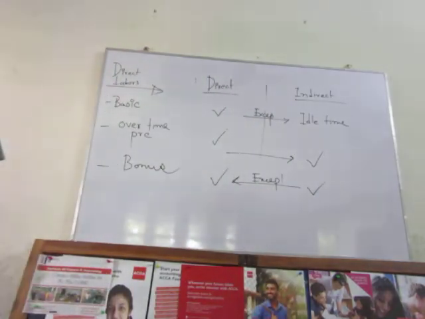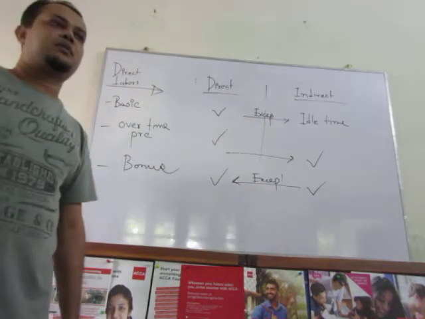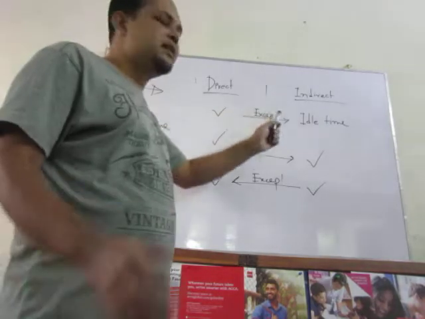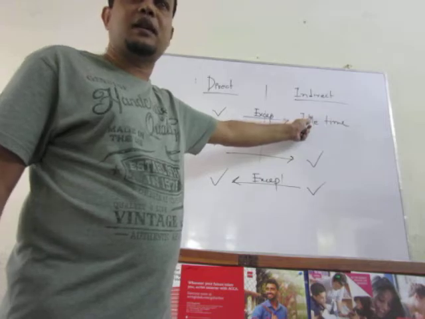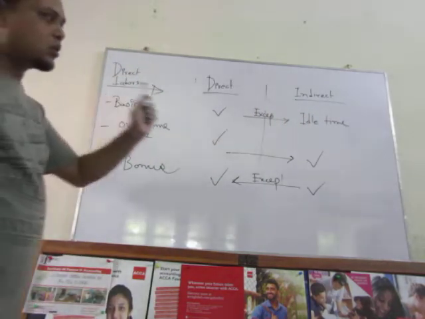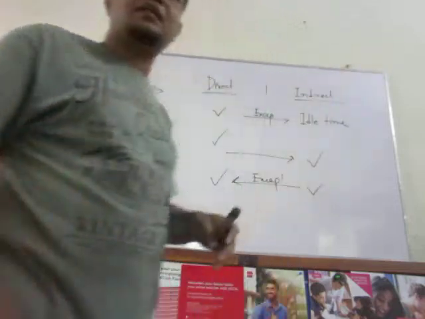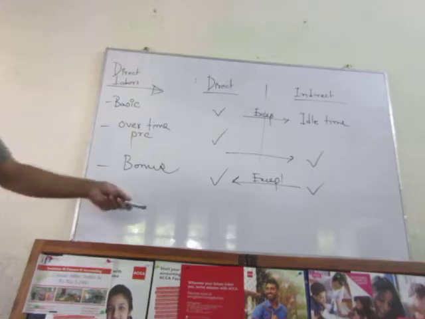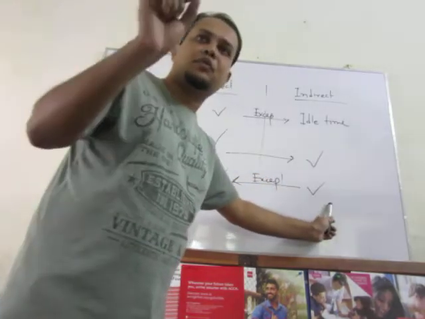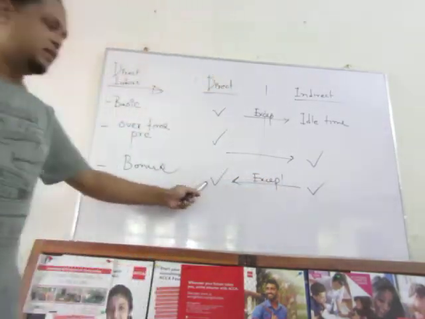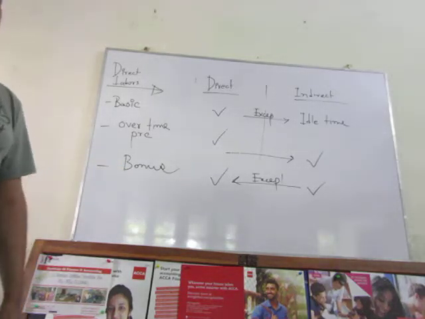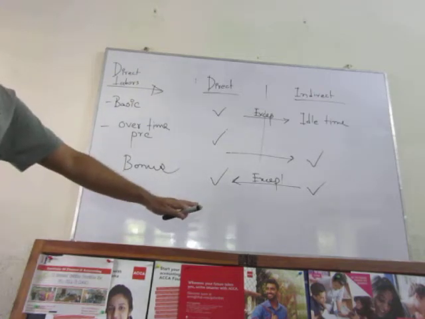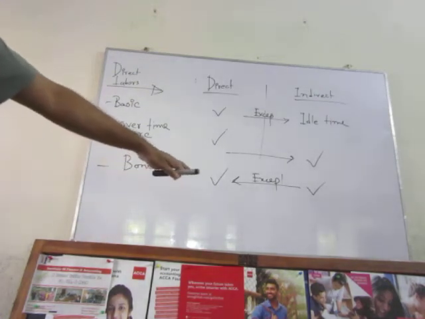So, is it understood? Then what will we consider for direct labor? Basic is direct cost. Exception: if there is a portion of idle time, idle time portion is indirect. Premium is normally indirect, but if there is a specific customer request, that portion is direct. Bonus is normally indirect, but if the bonus is provided for a specific job, then that is direct. Otherwise, bonus is normally indirect. Except this, any kinds of payment to the direct labor forces will be calculated as an indirect portion of cost.